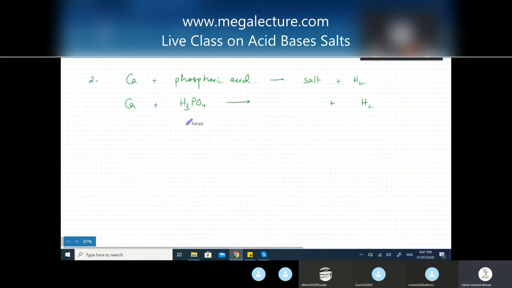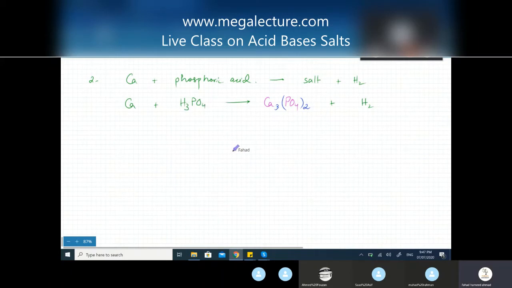So how do you get the salt? Salt is formed when the H in the acid is substituted by which thing? By calcium. Calcium comes in. I mean, that's the only choice you have. There's nothing else. So calcium comes and takes its place. So calcium comes in, the H is gone, what's left is PO4. Now you need to construct this formula. What is the charge on calcium? Calcium is in group 2, so it is 2 plus. PO4, if you look at the table that's drawn above, is minus 3. And you need to do crisscross. It's going to be Ca3 and PO4 would be twice. Okay, so I've gotten the formula right.